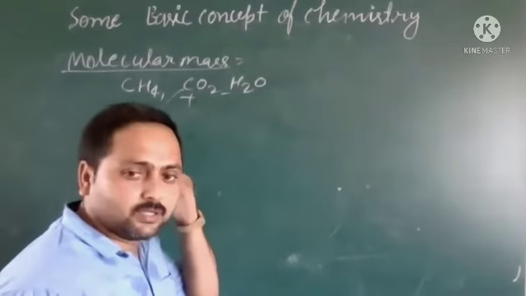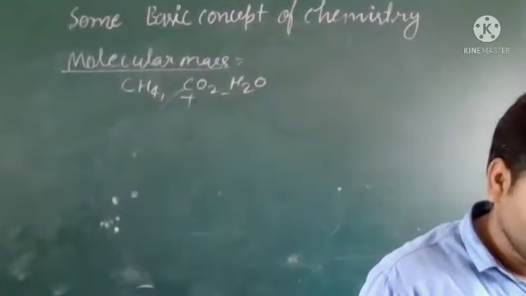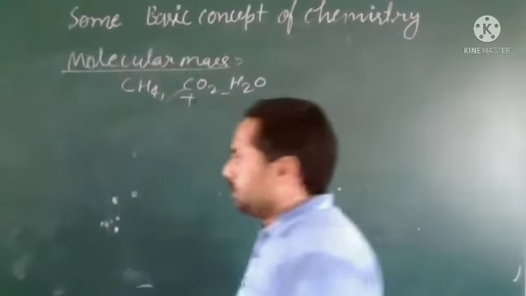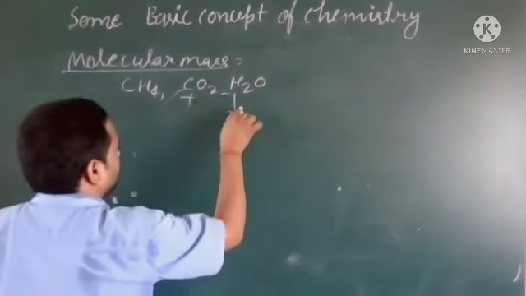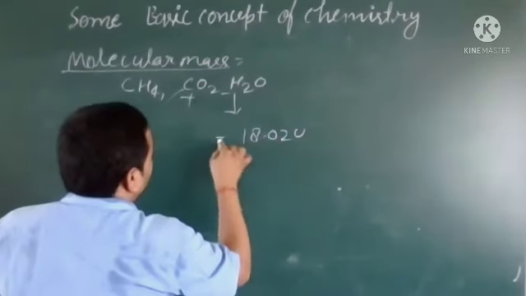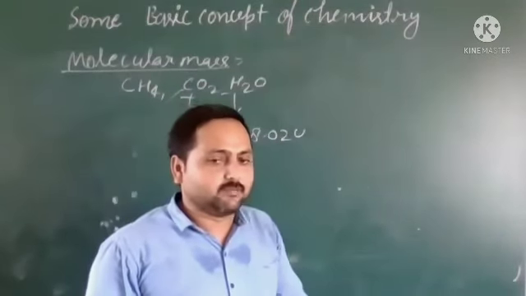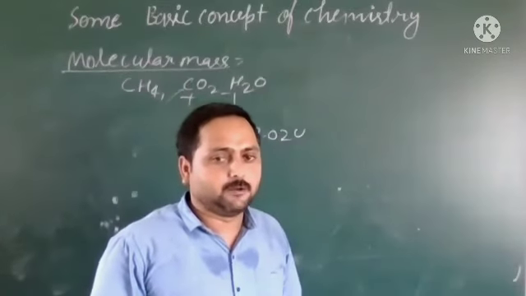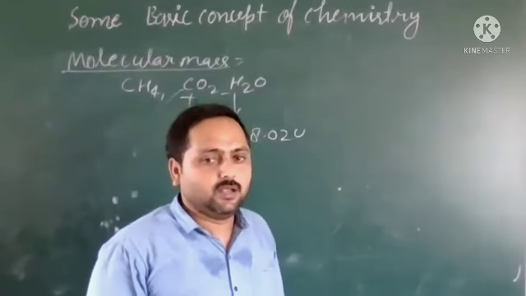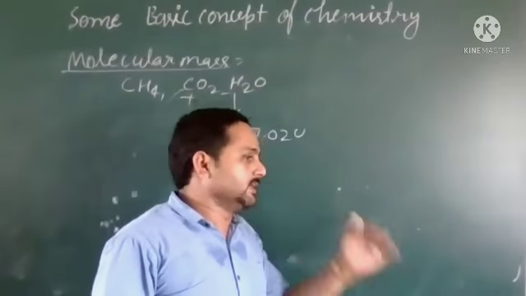Sir, approximate value we can take for the atomic mass. 18. What is that? 18.02 u. Somebody has seen it from the book. Some of you have seen it from the book only. It is given there. So calculate and then you tell. I am teaching you how to calculate the values, not to see from the book and tell me.